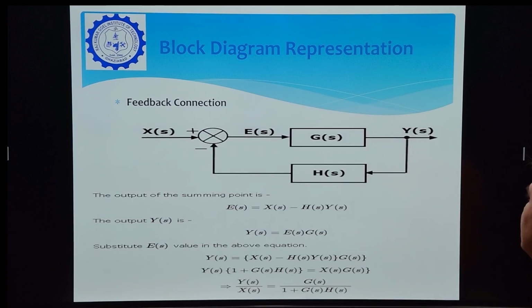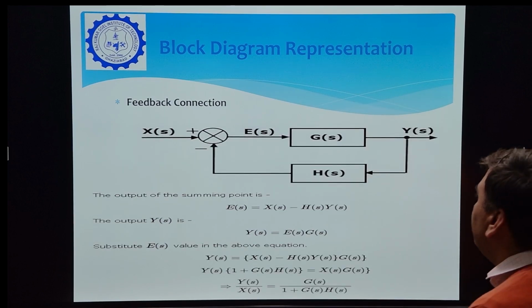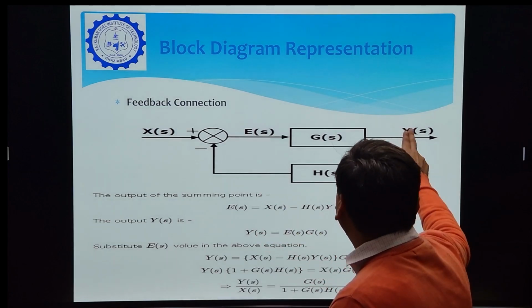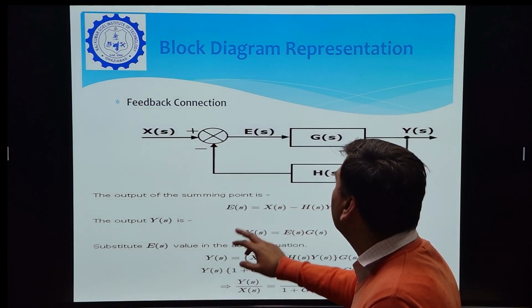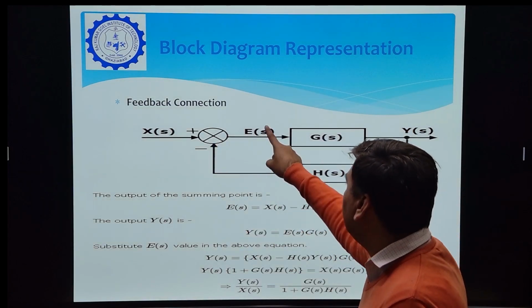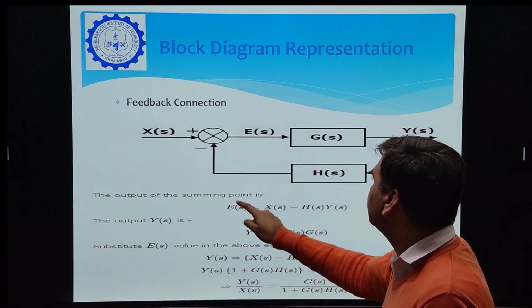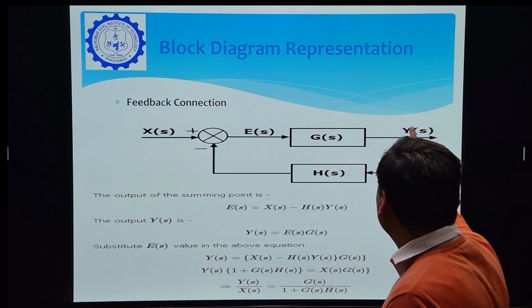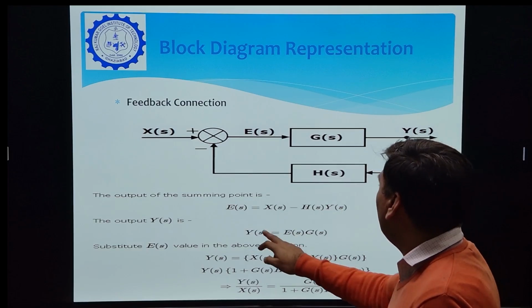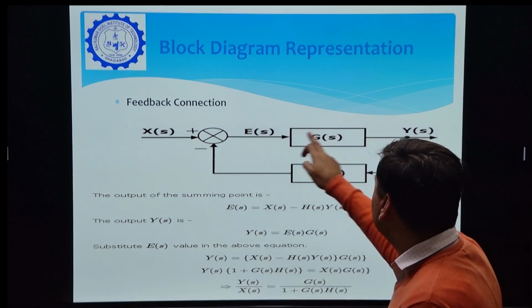Now third is the feedback connection. Here we can see that the output is fed back to the input and the error signal is generated. The error is the difference between this input signal and this feedback signal. E(s) is X(s) minus H(s) into Y(s). Now Y(s) is what? Y(s) is E(s) into G(s).